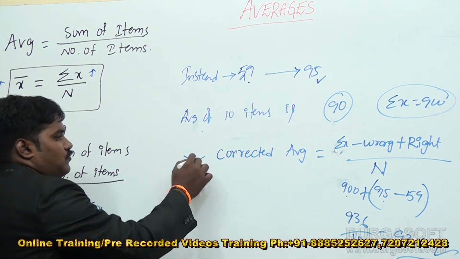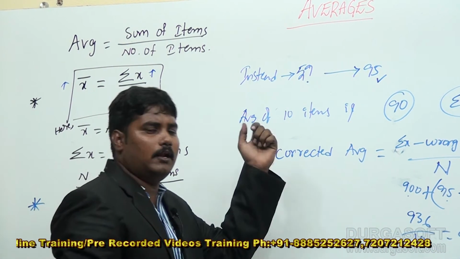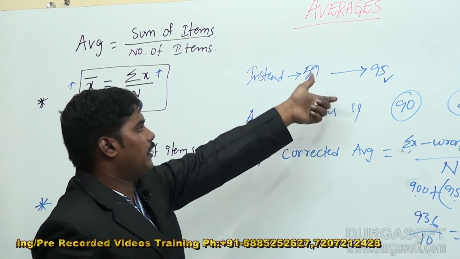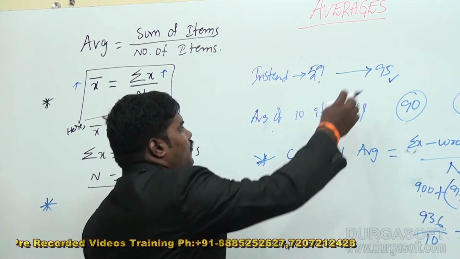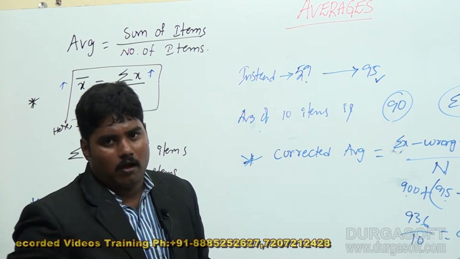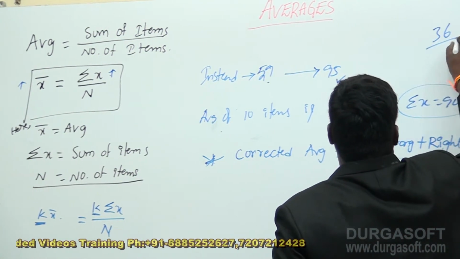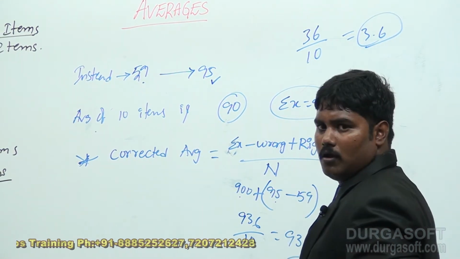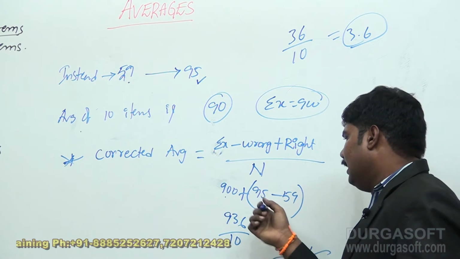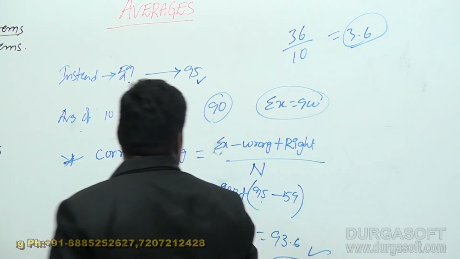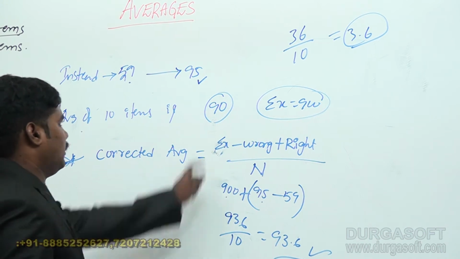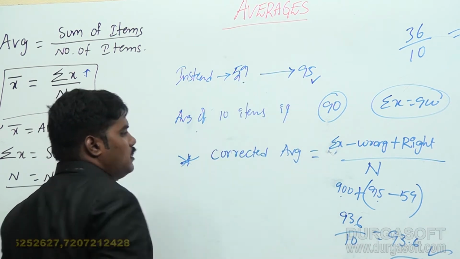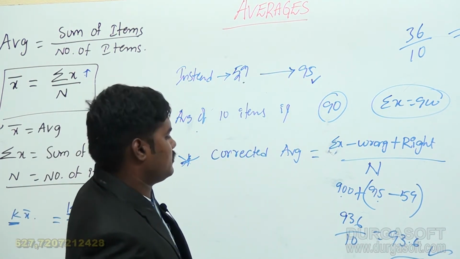Before doing this, by using the formula you can get the answer in another way. Here instead of 59 he placed it as 95. What is the variation here? Between 95 and 59 you have 36. You have to decrease that 36 over 10 members, so each member decreases by 3.6. So the answer is 90, decreased by 3.6.